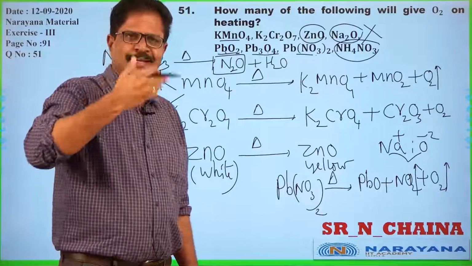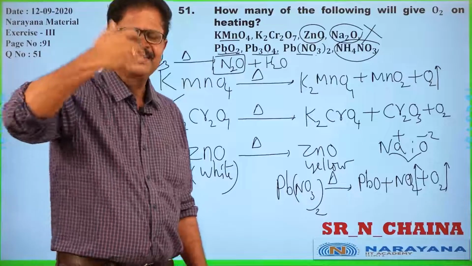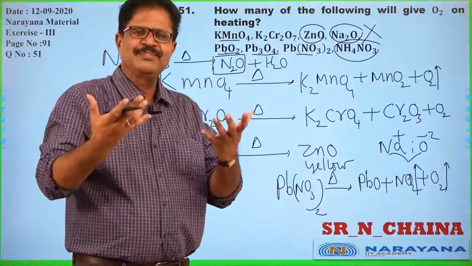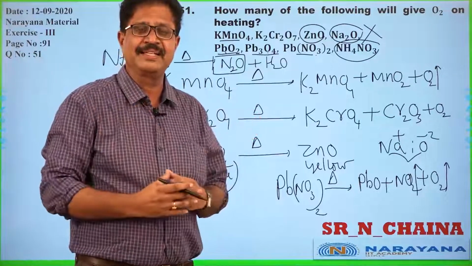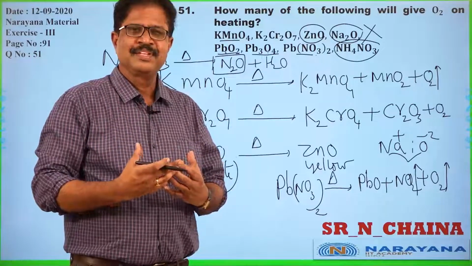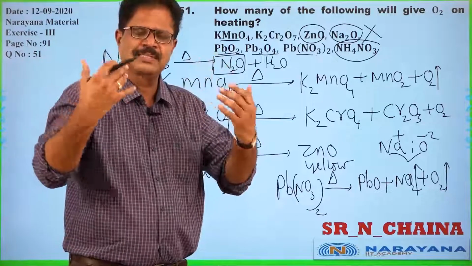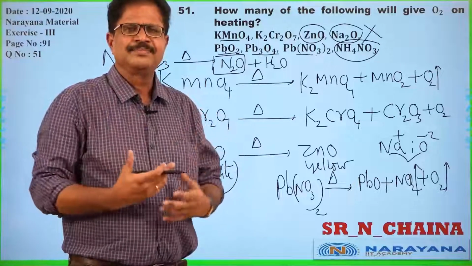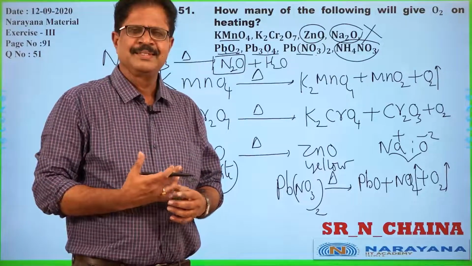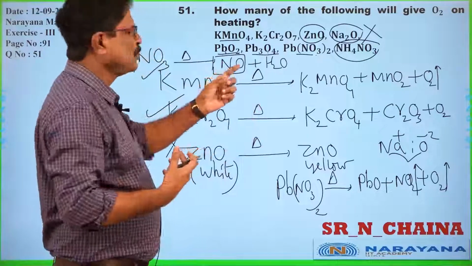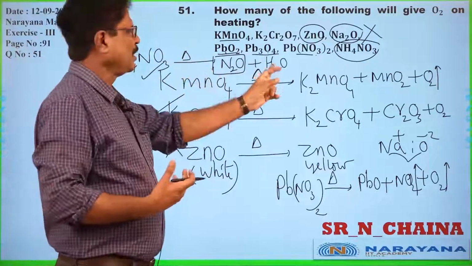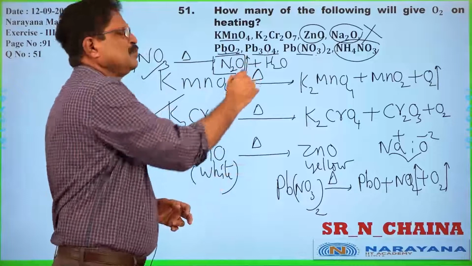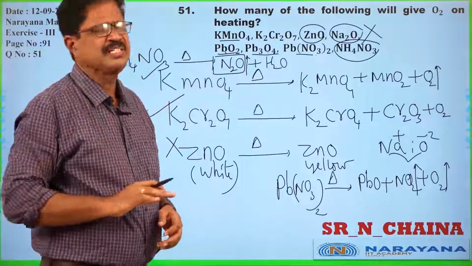By inhaling this N2O, we get a very beautiful exalted feeling, then automatically after a long time, we feel laughing. So N2O and water. N2O gas is produced, not at all oxygen.